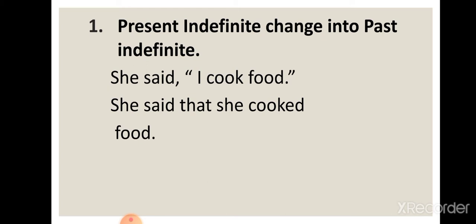Present indefinite changes into past indefinite. For example, she said, I cook food. In indirect speech, she said that she cooked food. You can see we have changed the pronoun also and we have changed the verb also. Why? Because the reporting speech is in past tense. So, indirect speech will be she said that she cooked food.